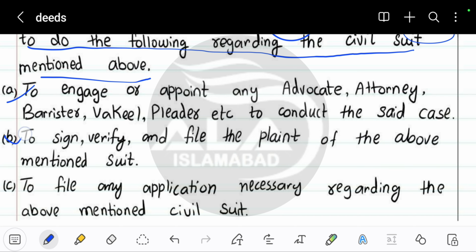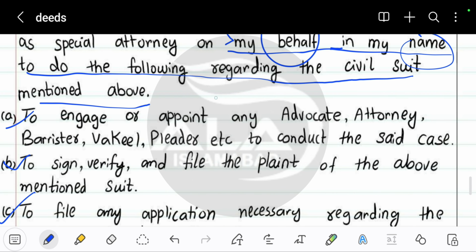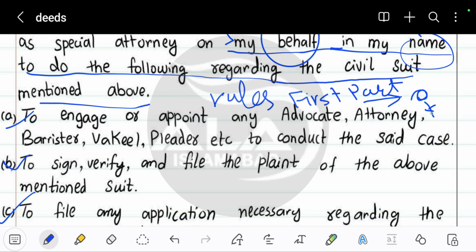All the points you're seeing here are basically the rules that the first part has made for the special power of attorney. The special power of attorney is a person who is working under the control of the first part.